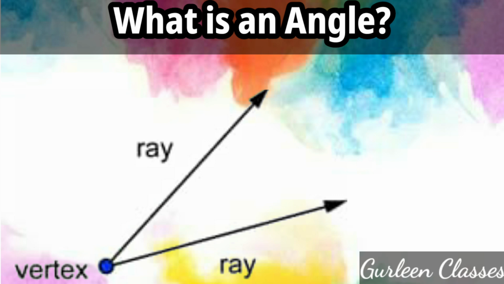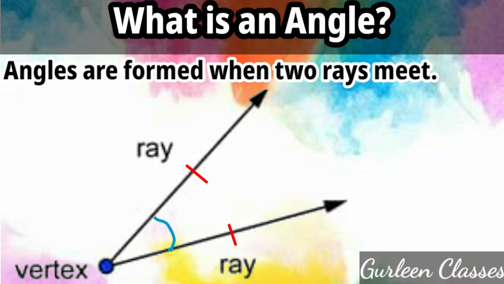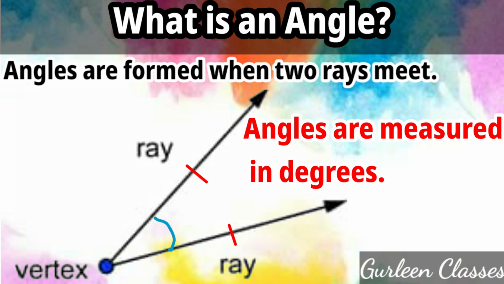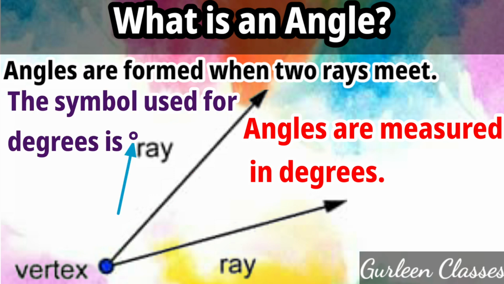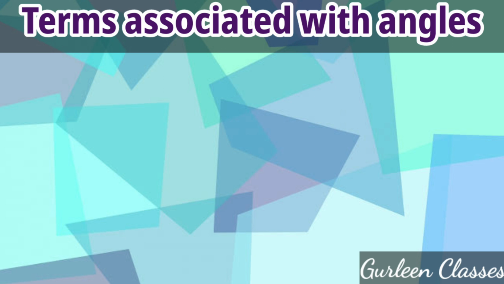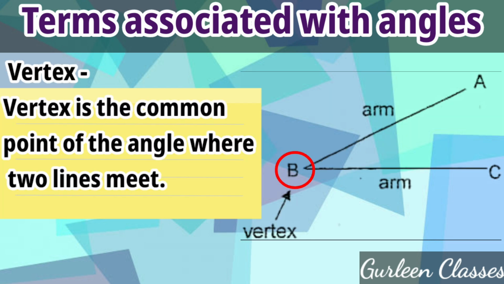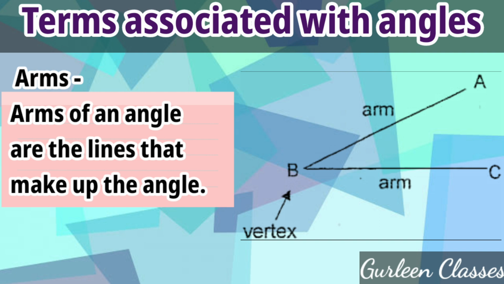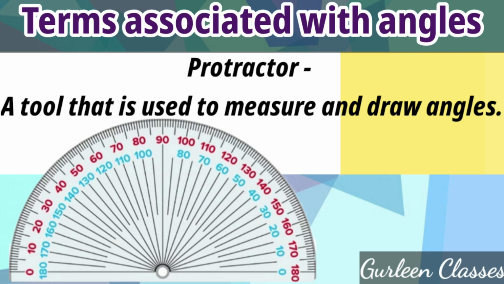Now, what is an angle? Two lines meeting at a point make an angle. Angles are formed when two rays meet. Angles are measured in degrees. The symbol used for degrees is. Next, terms associated with angles. Number 1, vertex. It is the common point of the angle where two lines meet. Number 2, arms. Arms of an angle are the lines that make up the angle. Number 3, protractor. A tool that is used to measure and draw angles.